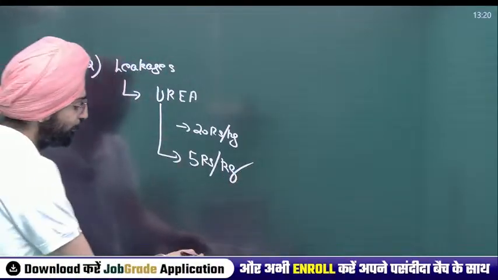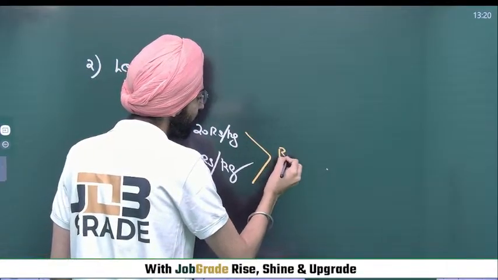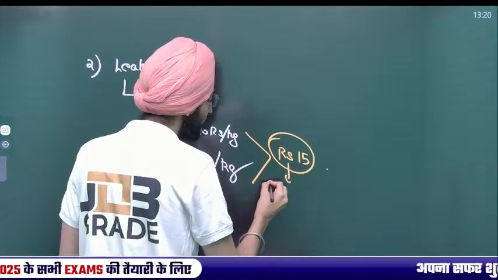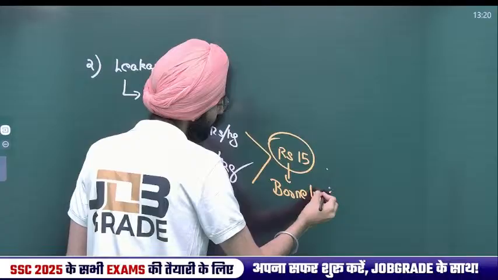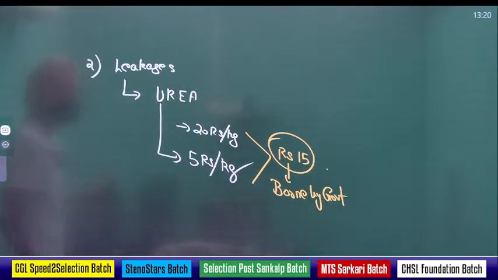This gap of 15 rupees will be borne by the government.